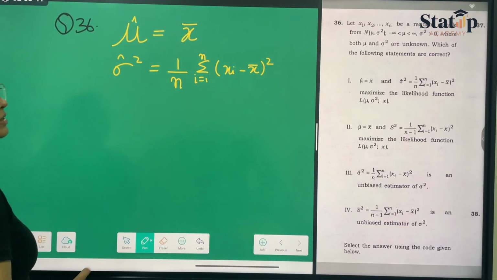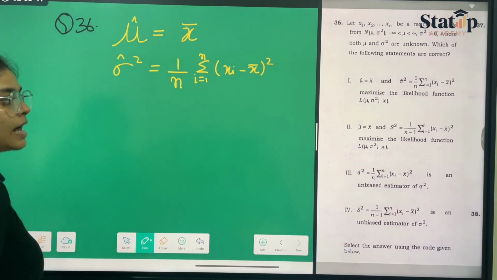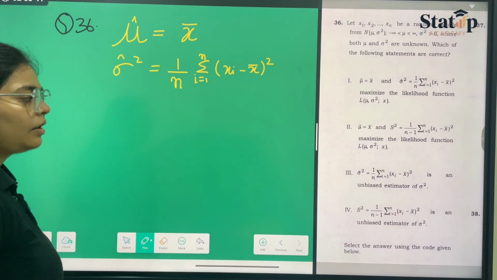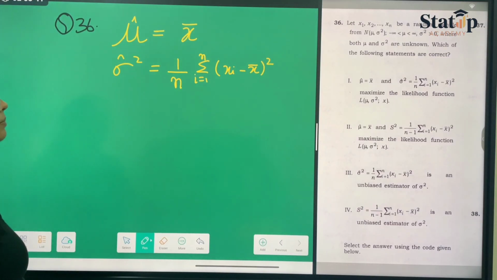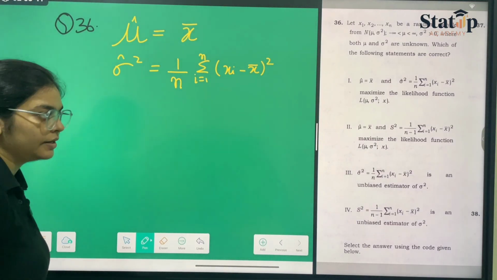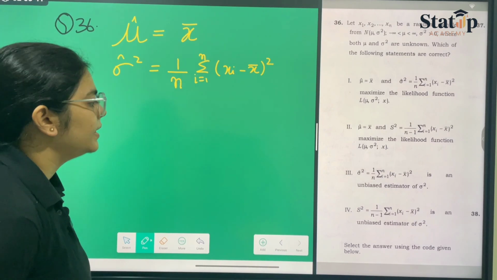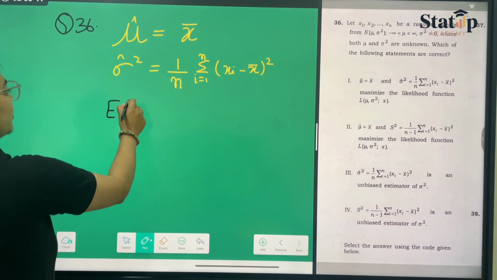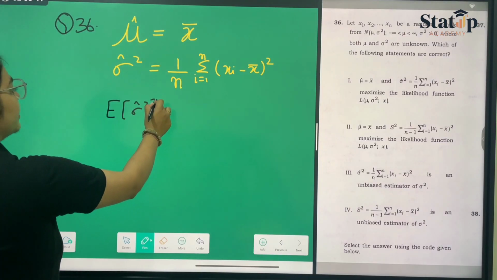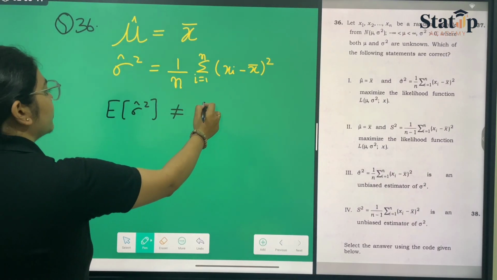So considering this, statement 1 is correct. Statement 2 is not, because the capital S square has been given as the maximum likelihood estimator, which is not the correct one. Now, if we take the expectation of sigma square cap, then it doesn't come out to be sigma square.